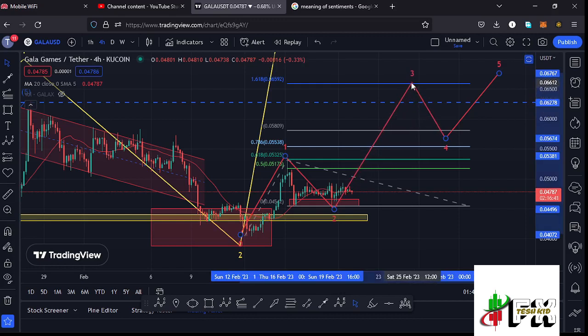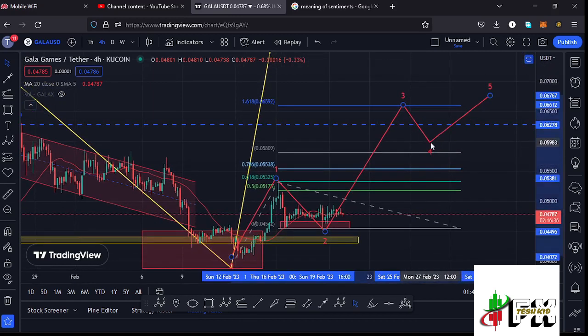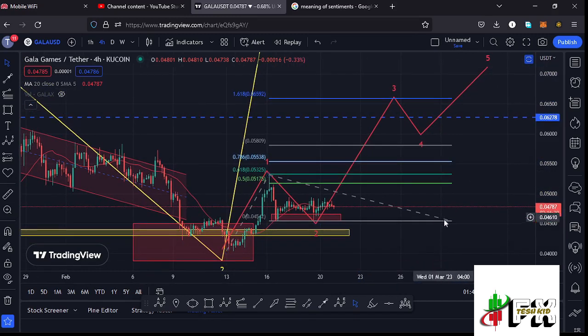$0.06592 mark. And once the wave 3 high is in, then we can expect a corrective structure in the formation of this wave 4, then we can continue pushing even higher in the formation of that wave 5. So that is what I'm expecting here on the short-term scenarios.